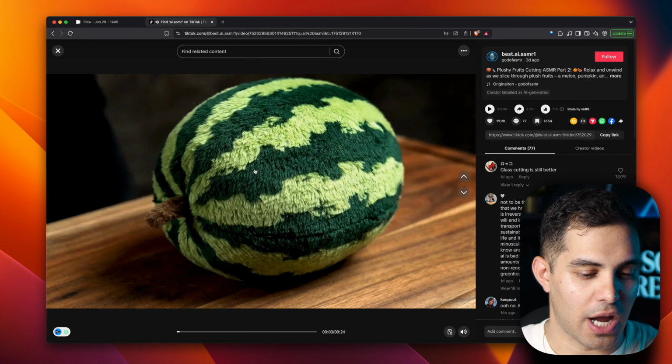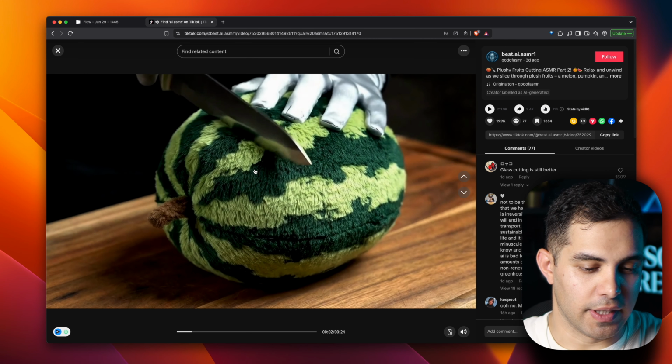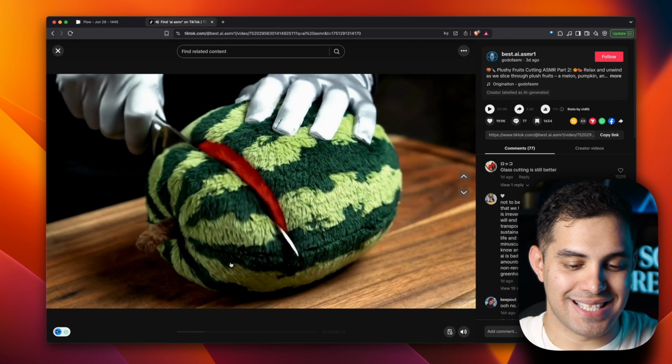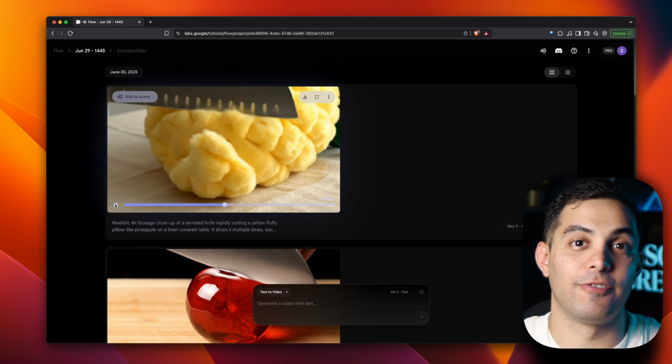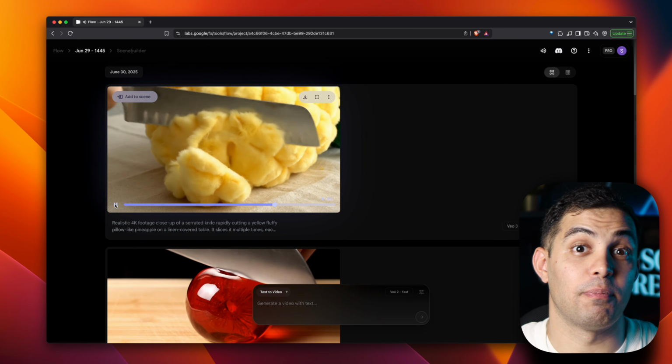For example, I found this guy who's doing pillow style material. Look at this. He's cutting a watermelon, but it has this fluffy, soft texture like a pillow. This is so satisfying and completely different from what everyone else is doing. I actually created my own version using the same fluffy pillow material, but I did it with the pineapple instead.